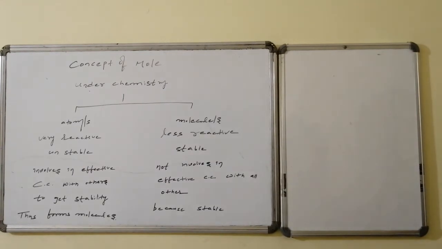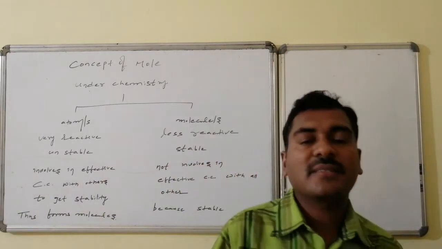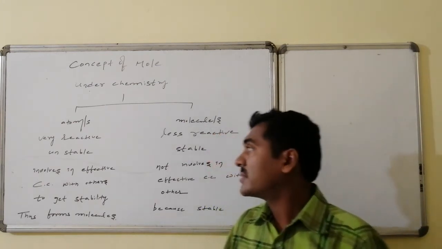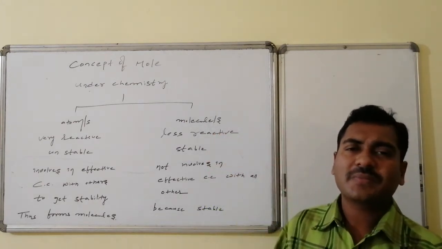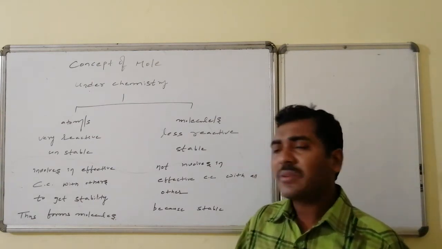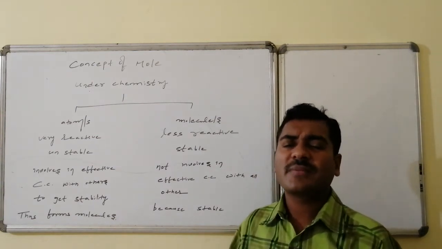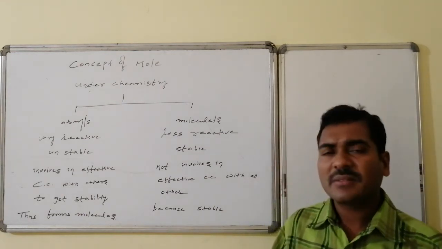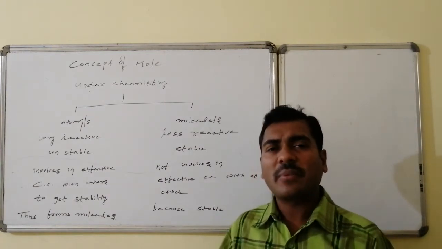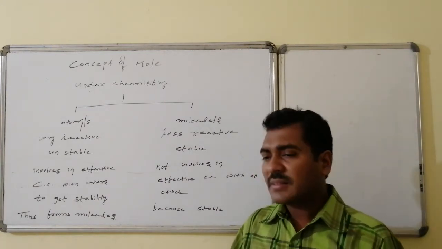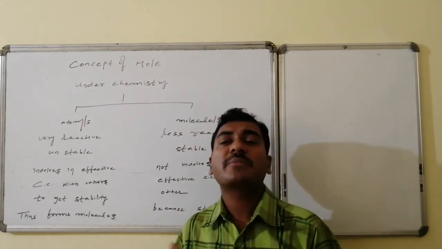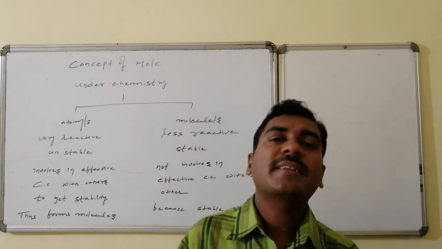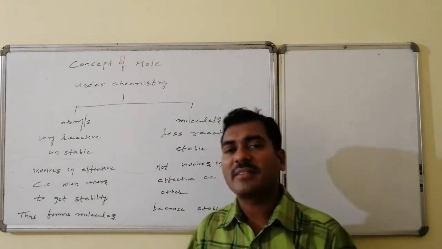Under the heading of chemistry, there are two important things for discussion: one is the atom and the second is the molecule. Atoms are very reactive and also unstable, and they get involved in effective chemical combination with other available atoms. Because they are unstable, to get stability they participate in chemical combination. Due to this combination they form molecules, and after formation of molecules they get stability.